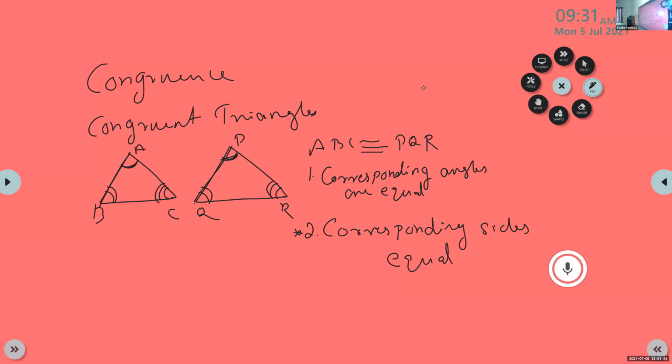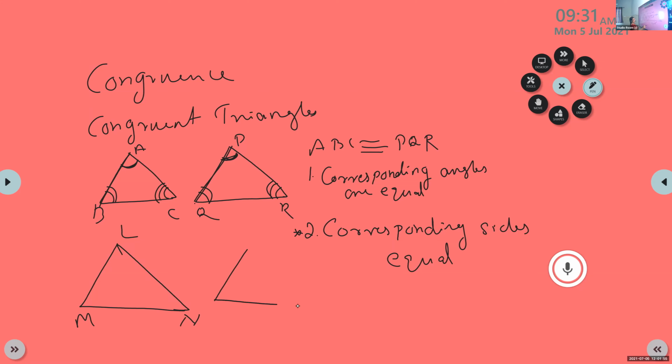Okay. So here, suppose there are triangle LMN and triangle UVW.